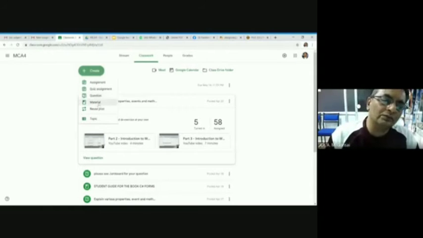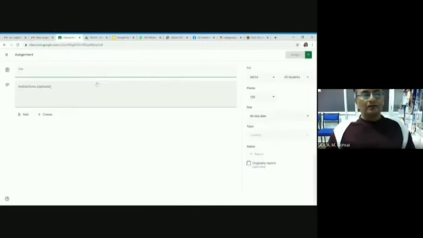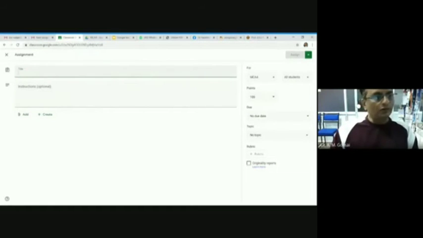You can give material, reading material, to the students, or you can set a topic. Now first I am going to show you the assignment. Once you click on assignment, it will open this type of window. You have to type some assignment here. For example, I am typing assignment today.